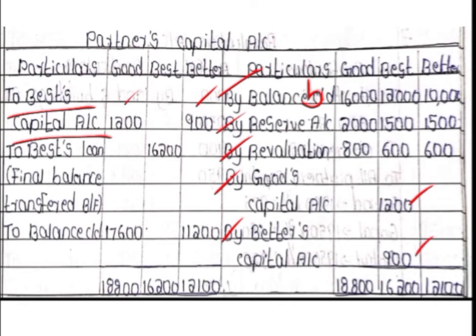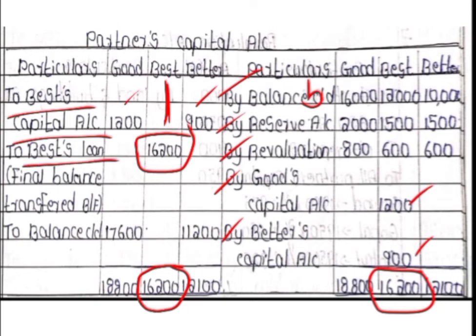Always first we should close the retiring partner's column. So here if you see, the total of the retiring partner's column comes to 16,200. The same total will be written here. There are no other amounts to be deducted from that, so you will have the same balancing figure, that is 16,200. In the adjustment it is given that whatever balance is to be paid to the retiring partner, that is Best, should be transferred to his loan account. So we are treating that Best has advanced a loan to the firm at the time of retirement, which will be paid to him later on. Okay, to Best's loan account, final balance transferred.